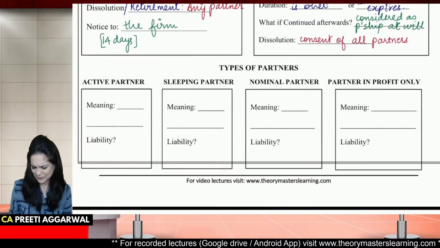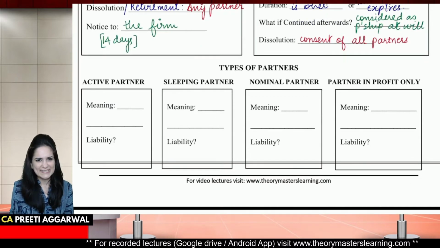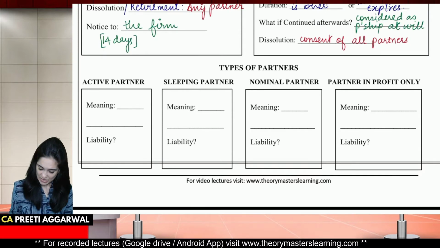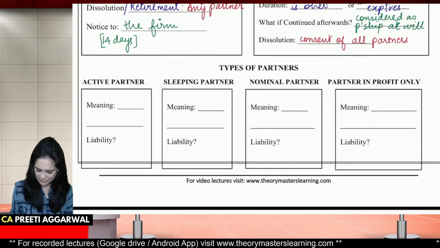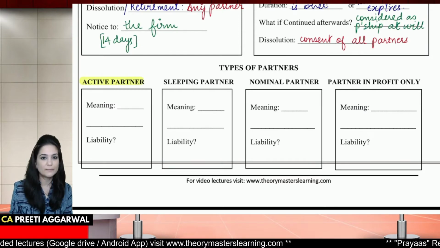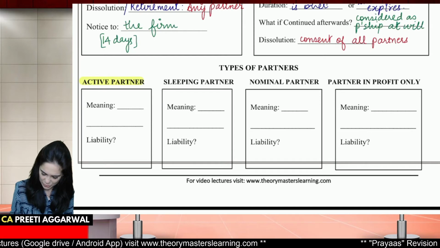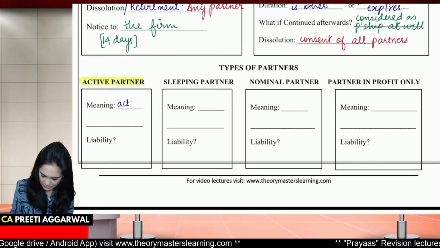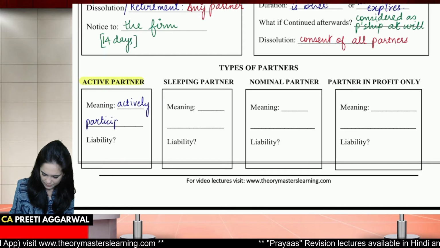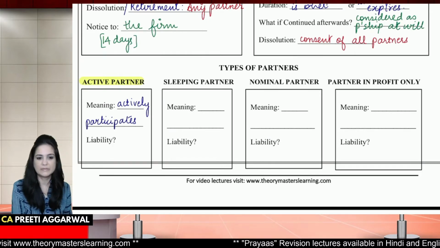Types, I don't think you need to revise this. This is something which you have been studying since 12th standard. What is the meaning of active partner? Someone who is very active in the business of the firm. So you can write down, he actively participates in the business of the firm.